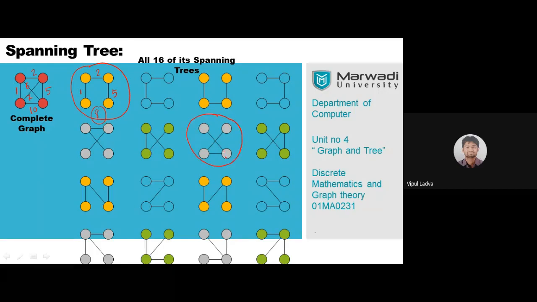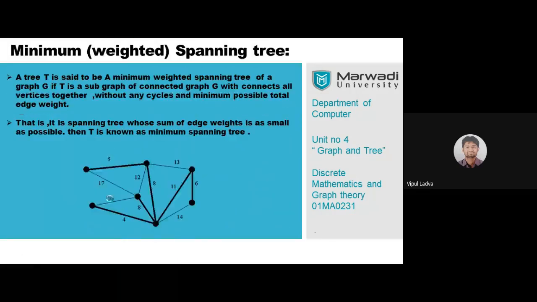Now let's deal with this. What is the weight of this particular edge? That is 6. This edge weight is 7, and this is 10. 6 plus 7 is 13, plus 10, this weight is 23, is it? Now if we are talking about both of these, which one will be the minimum? This is the minimum, is it? This is the way I'm talking right now. Let me take you further.